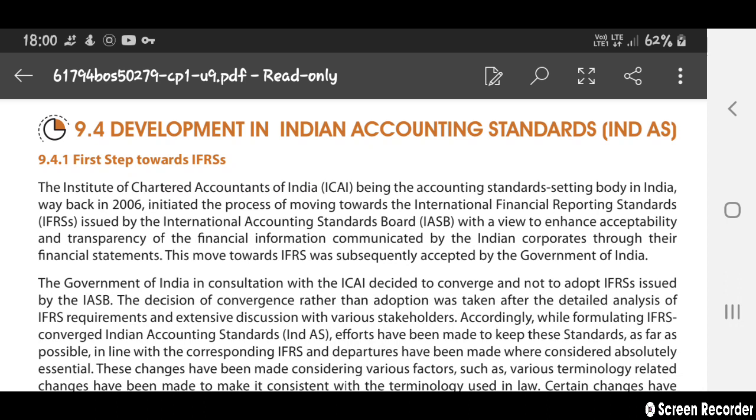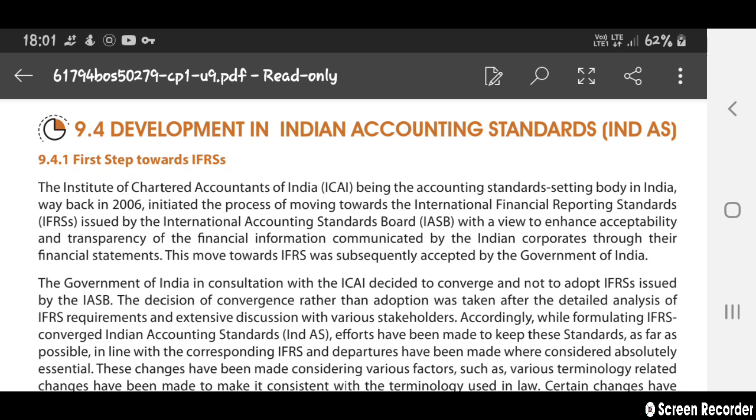from 2006, and initiated the process of moving towards the International Financial Reporting Standards, IFRS, issued by the International Accounting Standards Board, IASB, with a view to enhancing accessibility and transparency of the financial information of companies, to help them reach investors and for the growth of their companies, and to communicate with Indian corporates through their financial statements. So international investors can communicate with Indian companies through their financial statements.